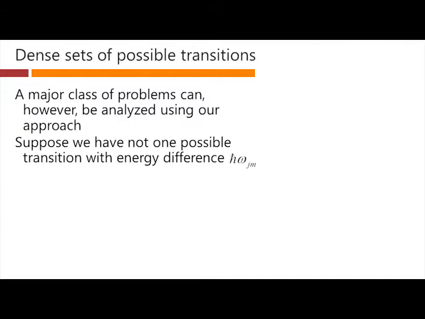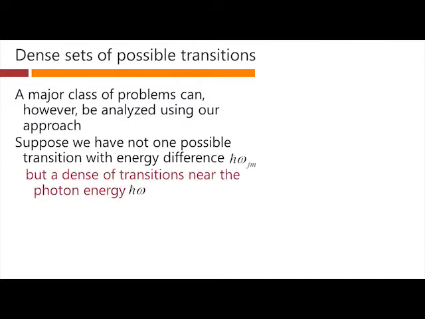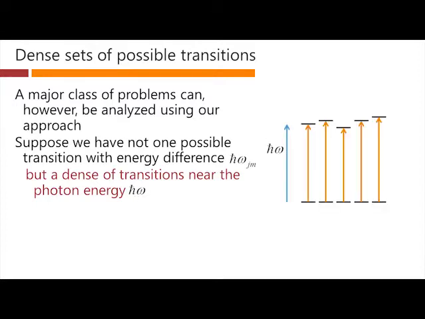Suppose we have not one possible transition with a very specific energy difference h bar omega jm, but a dense set of transitions near this photon energy h bar omega. So something like this here. Here's our photon energy, this magnitude here, and we find that in our system maybe we have many different atoms, and they might have slightly different energies associated with their transitions here.